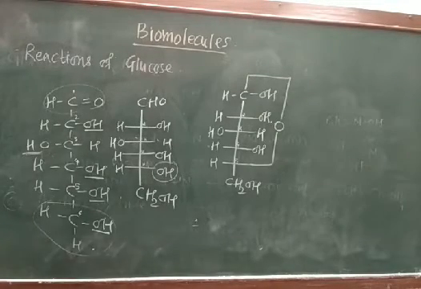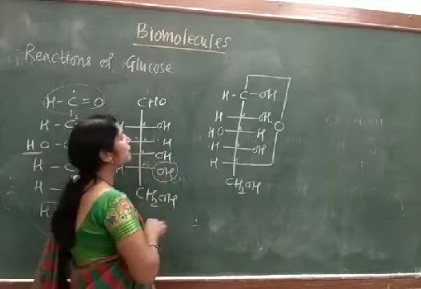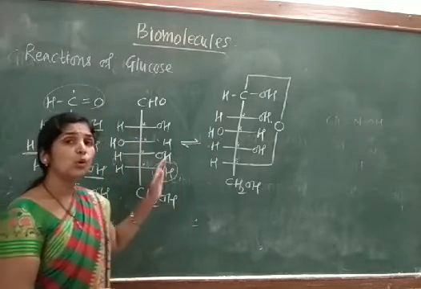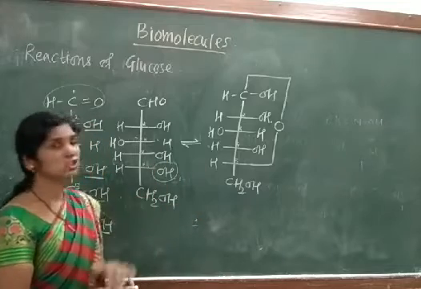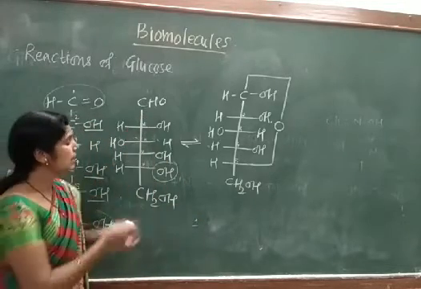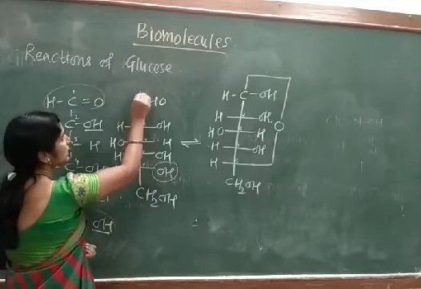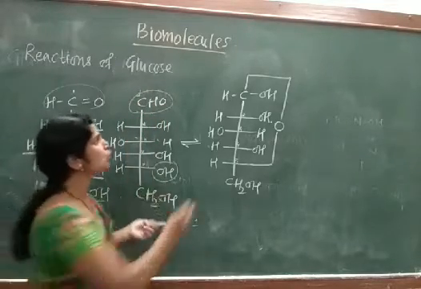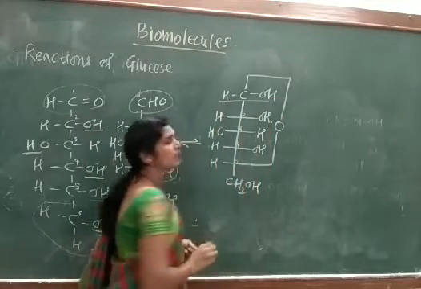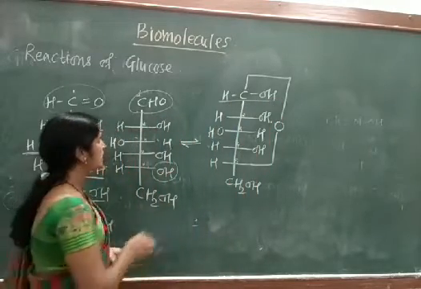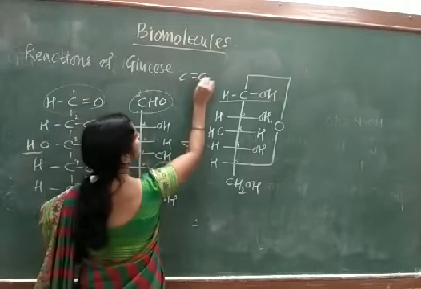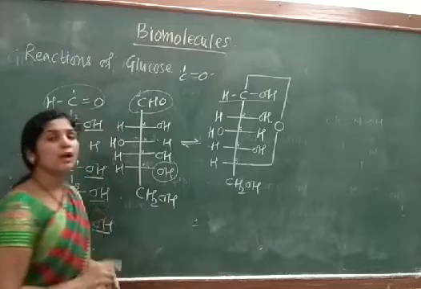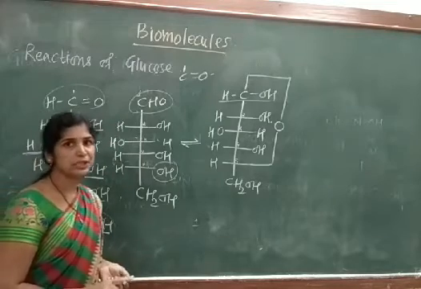Now see, when we have said that this open chain structure of glucose is converted into closed chain structure, what has been changed? We have said that whatever the CHO group was present on carbon number 1, now it gets changed into OH group. How has this happened? We have said that the carbon oxygen double bond is going to break, and hence the valency of first carbon and that of oxygen is free.